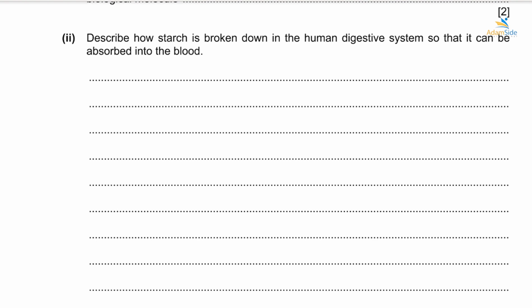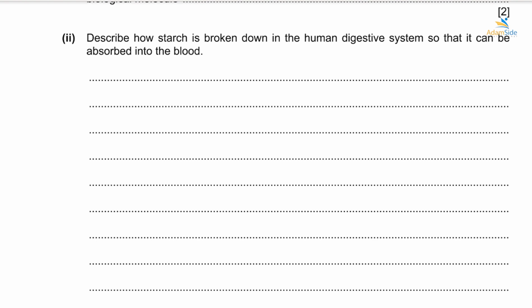this breakdown of starch will then be carried through the esophagus into the stomach, where churning will take place. Okay, and then you'll have hydrochloric acid that will kill any bacteria eaten with food. Then this food will move from the stomach into the small intestine. In the small intestine, there is amylase, which is produced from what? From the pancreas. Right? Yes. So this amylase will again act on the starch to break it down into glucose, but also we will have maltose in the small intestine. Maltase will break down this maltose, which was formed from incomplete breakdown of starch.